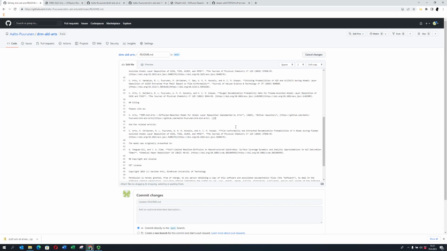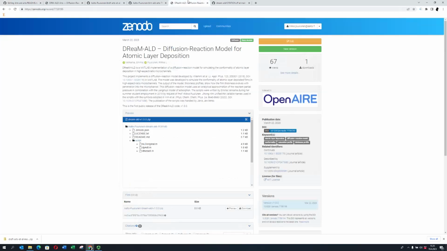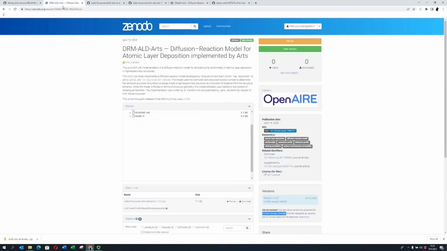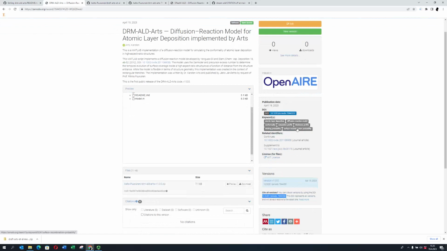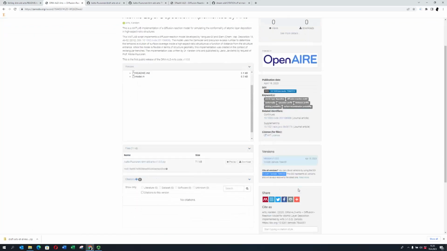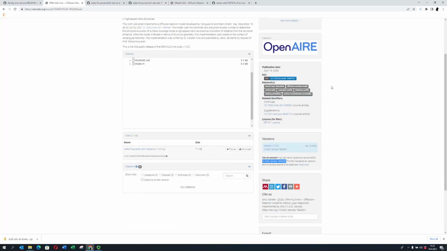Now we can go and copy the DOI link from Zenodo. Let's see, this. No, the other one. This one. Yes. And I think we could probably use the versioned one. Yeah, let's use the versioned one, so we can copy that.